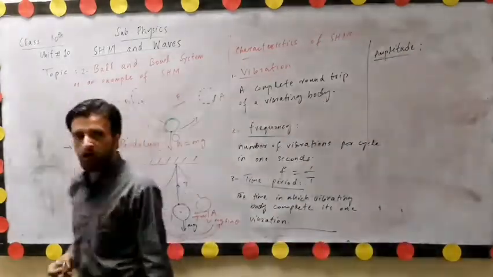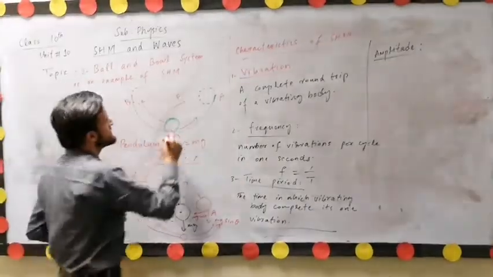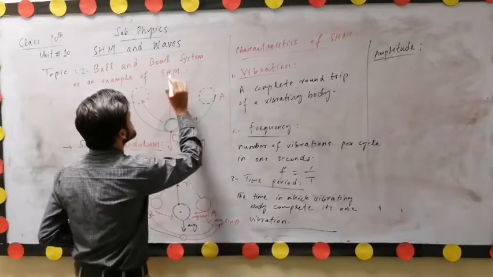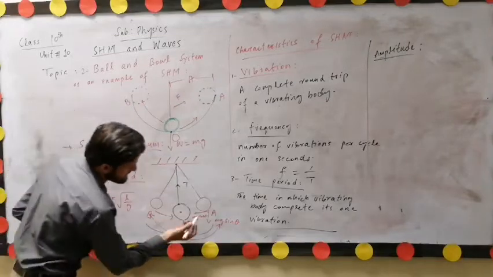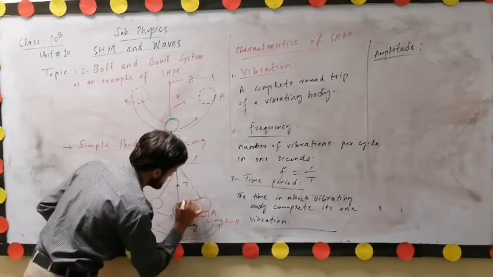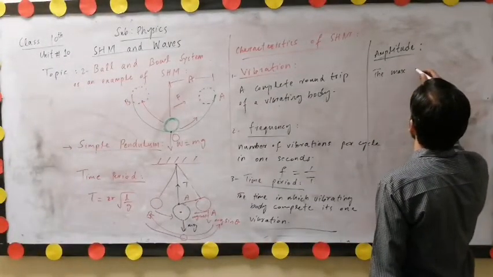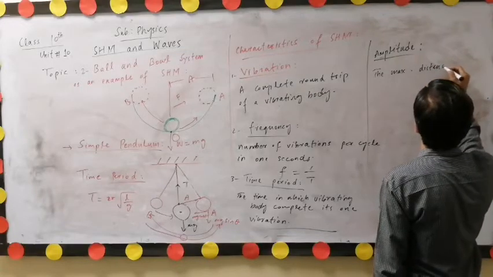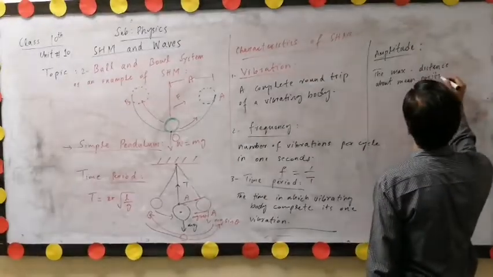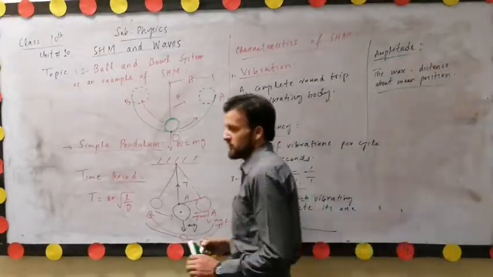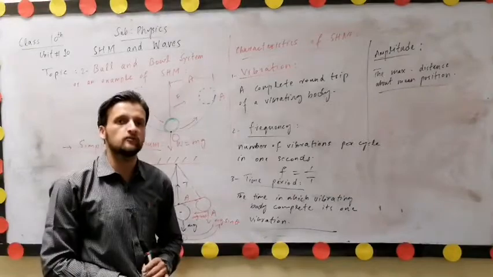Amplitude, in simple harmonic motion, is the maximum distance from the mean position. Here, this is the amplitude, from this point to this point. This is the amplitude of the vibrating body, and from the mean position to this point is the amplitude of the vibrating body. The maximum distance about the mean position is the amplitude. So these are some characteristics of simple harmonic motion, and we have seen some examples of simple harmonic motion.